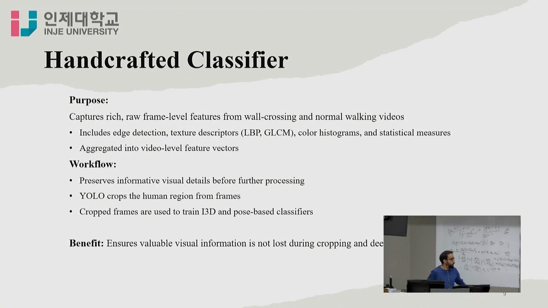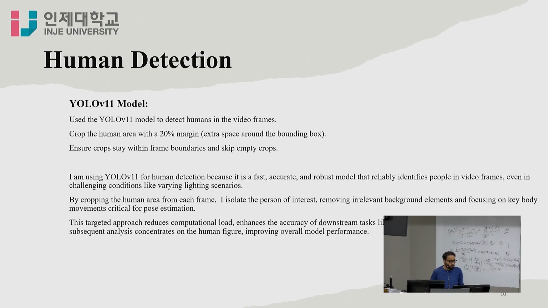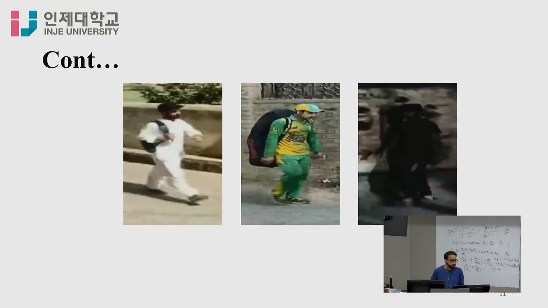So here is the workflow. I'm using YOLO, and then I'm applying the I3D CNN. So here is the YOLO model. As I previously said, I'm applying YOLO to detect the human in the video frames and crop the human area with 20% margins, to ensure crops stay within the frame boundaries and skip empty crops.